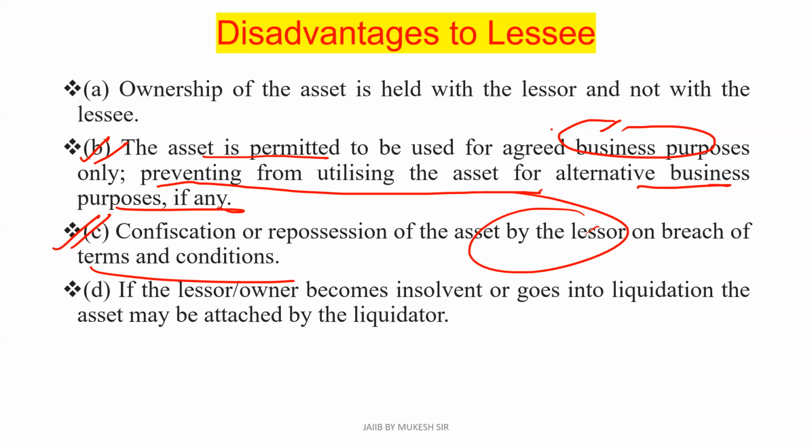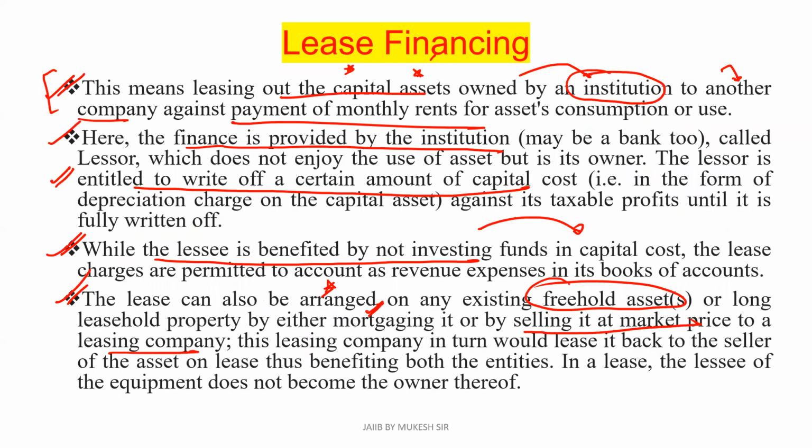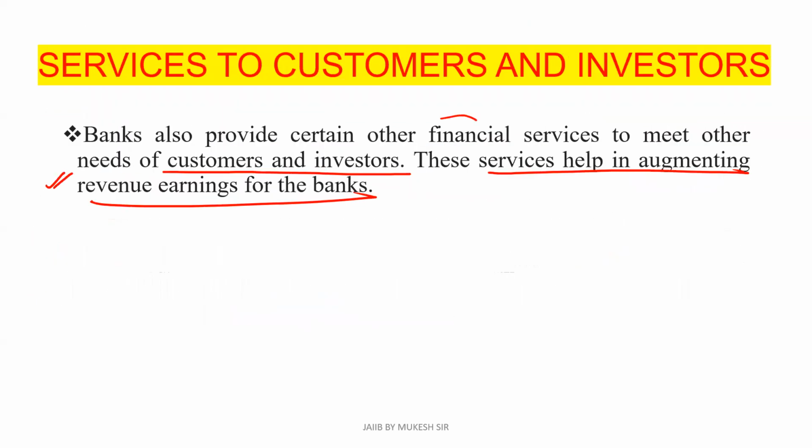Here we have discussed the advantages and the disadvantages to the lessee. These are the important points under chapter number 1. So it leads to the completion of the topic.